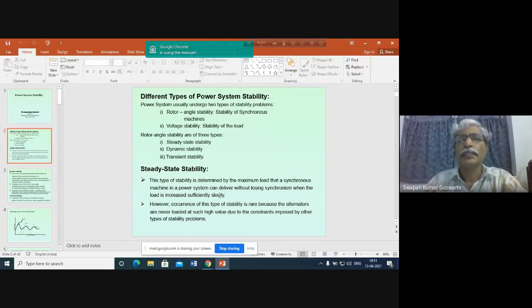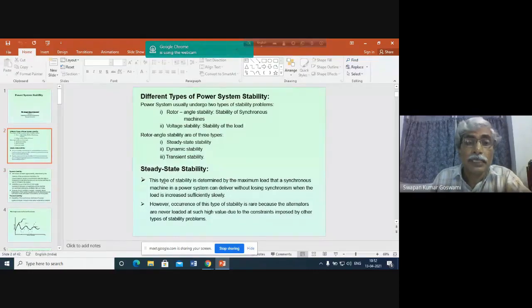We define it as the operating condition at which the generators are able to deliver the maximum permissible power transfer capacity. Obviously, that will occur at delta equal to 90 degrees. So the steady state stability problem is of theoretical interest, to know the maximum power transfer capacity, the maximum loading capacity of the power system.